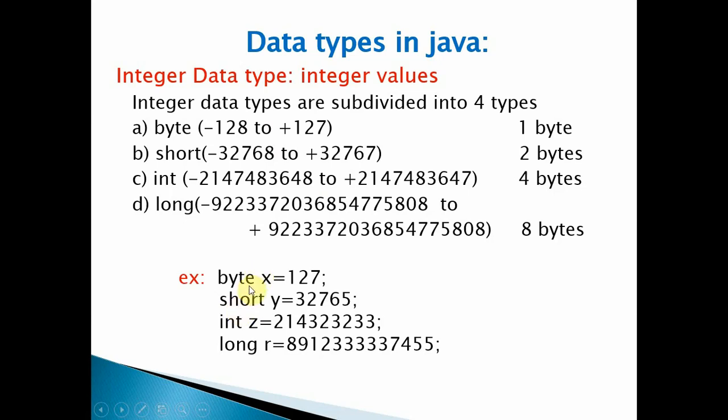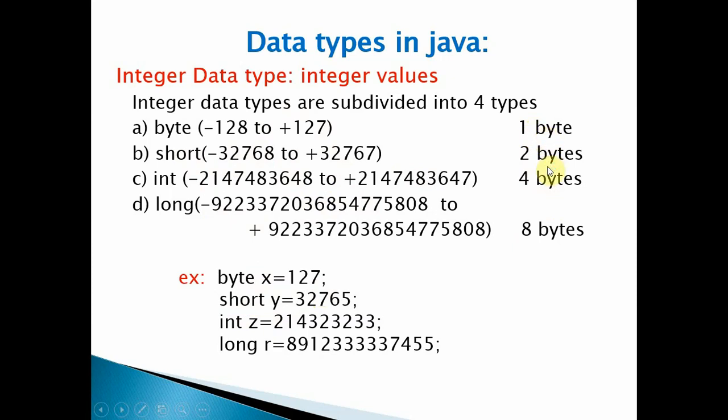Okay, if it is a byte, what is the range of values? If it is a short, what is the range of values? If it is an int or long, what is the range of values? So memory is occupied by the specific data type. 1 byte for the byte. 1 byte means 8 bits.